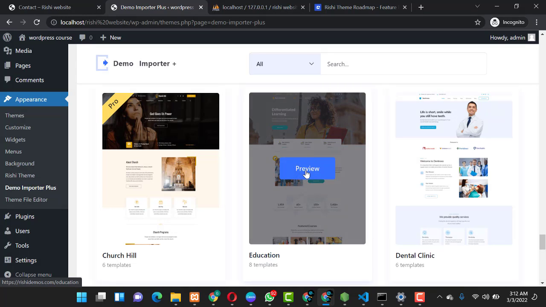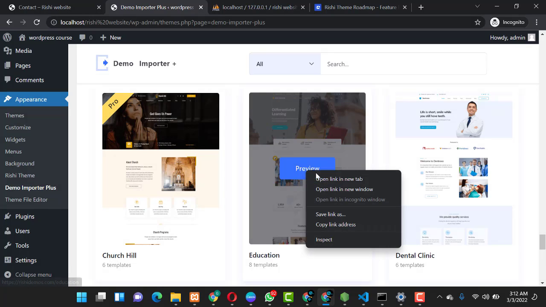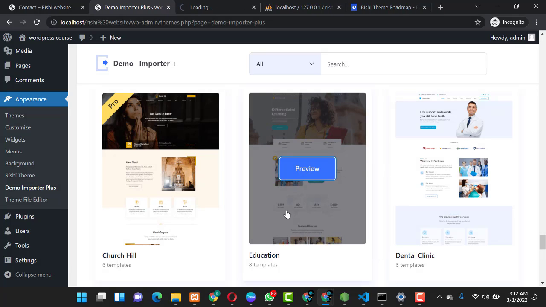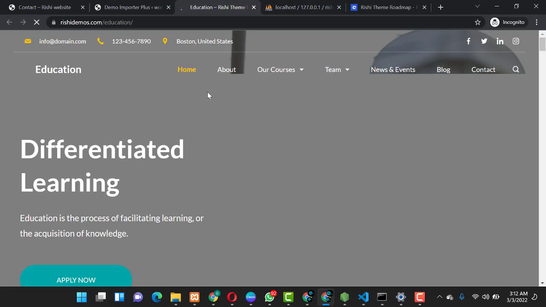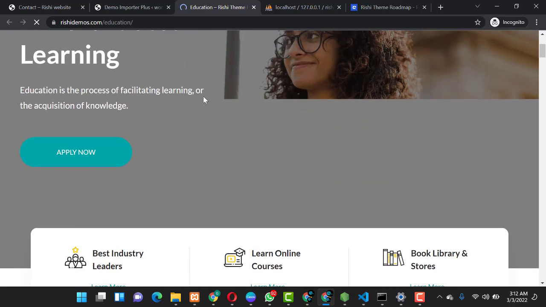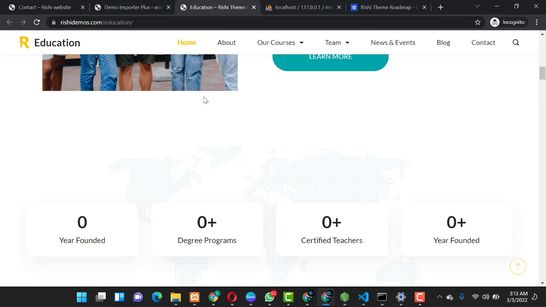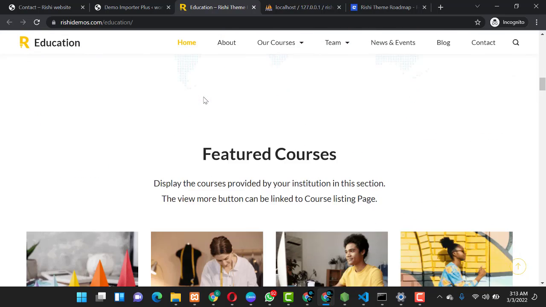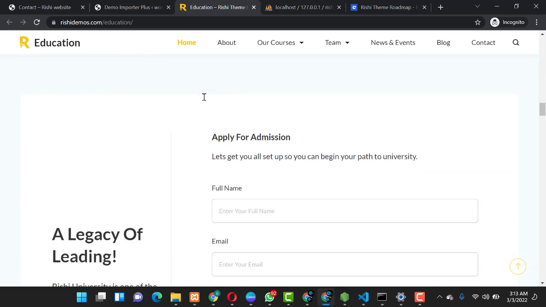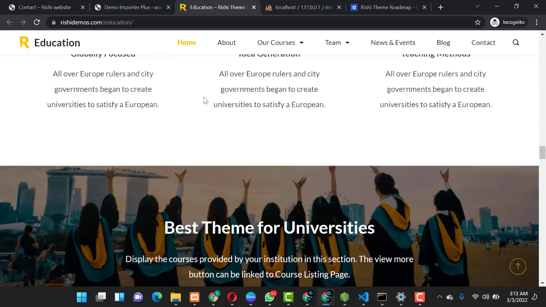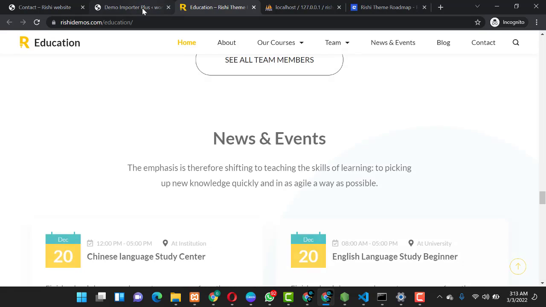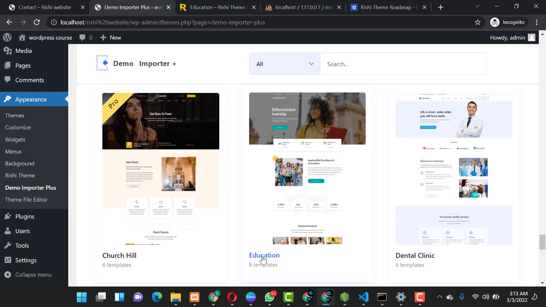Do not click here. If you click here, you have to preview. For example, you can click on preview over here. It will take you to this dashboard where you can preview the website, how it looks, to check out if it fits you. You are free, you can use it to do whatever you want. You customize it to look the way you want. So guys, we'll come back here and we'll click on education.